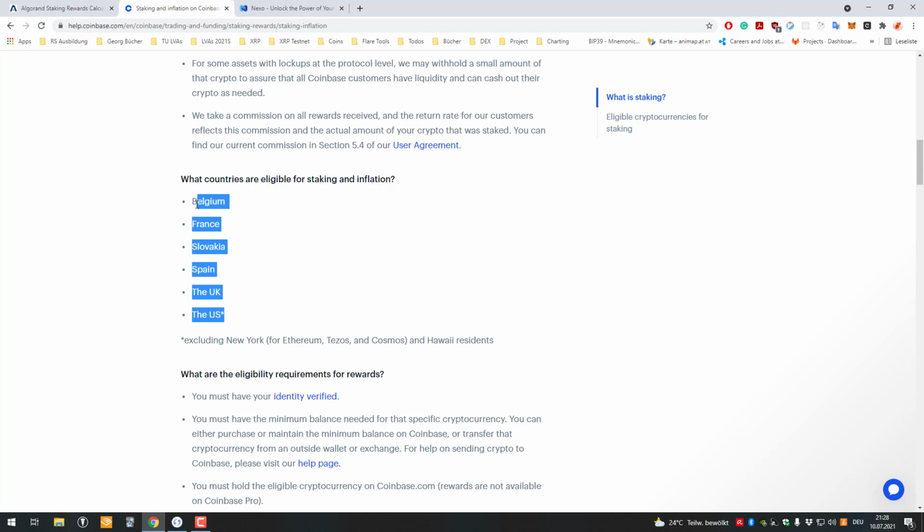Only these countries will get the staking rewards, all the other ones won't. And even if you're eligible, you will get less. I think they're getting like 1/4 of the staking rewards, Coinbase keeps the rest to itself for managing or whatever. So that's why I would highly recommend using a self-custodial wallet.